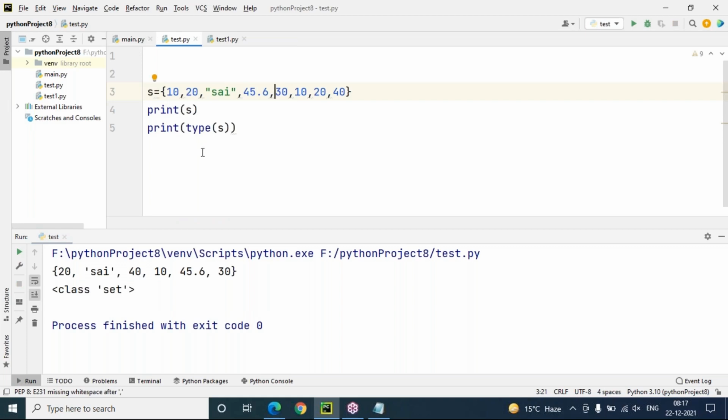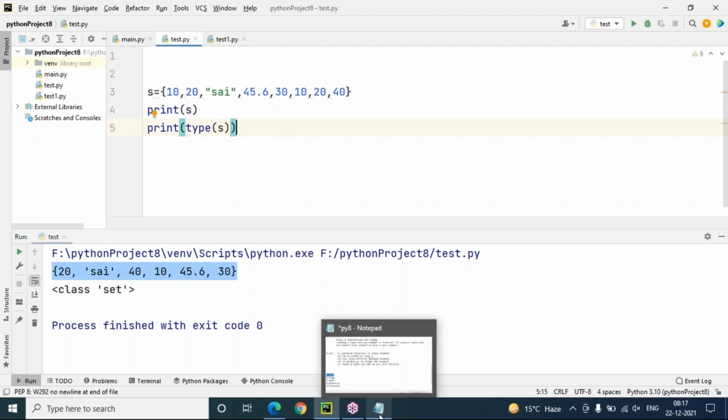These are all the elements, but it is not in order. Is this the order? No, it is completely unordered. The way you create set elements, is it displayed the same way? No, it's a completely different way. Order is not important here. Unordered collection of unique elements.